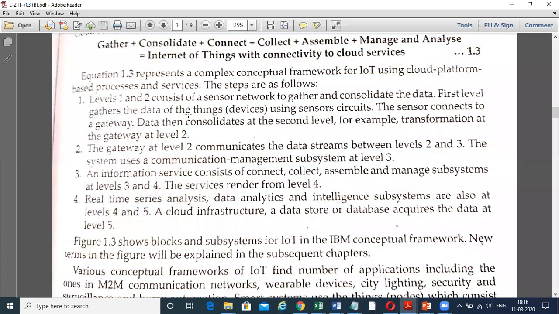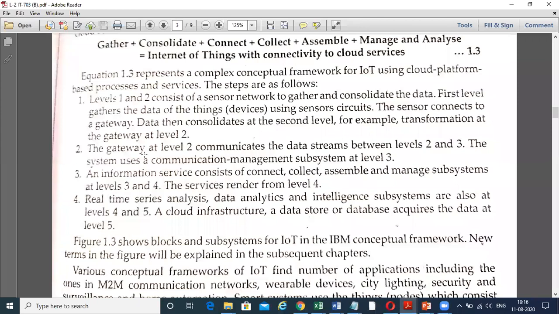At the first level, we gather the data of the things and devices using sensor circuits. The sensors connect to the gateway. Data is then consolidated at the second level, for example, transformation at the gateway at level 2.